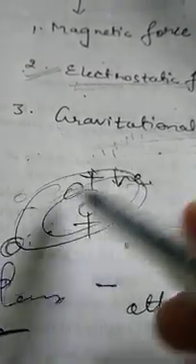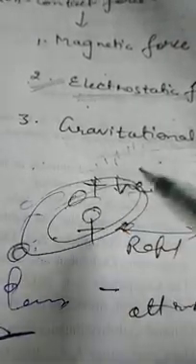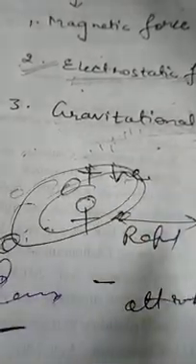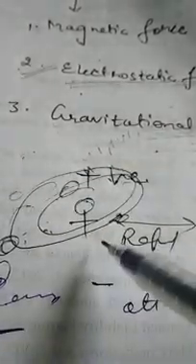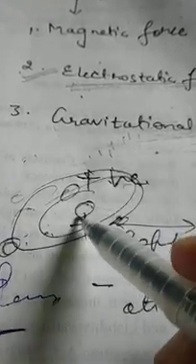If gravitational force were not present in the solar system, in this whole universe, then what will happen? All the planets will collapse. They will move in different directions. They will not move in a particular orbit or path.